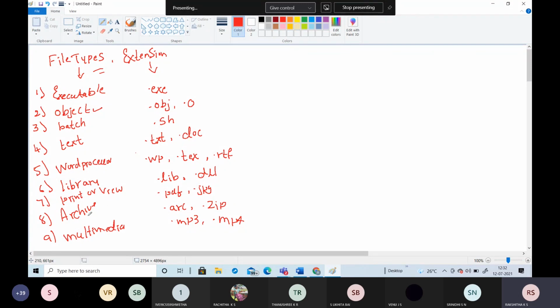And next is the archive. What is the definition of an archive? It is a collection of related types of information. For example, let me take all the module notes of the operating system. I am going to club all the modules from module 1 to module 5, and I just click on archive, and one zip file is created. What does the zip file contain? It is a collection of related information. All the related data can be created in either .zip format or .archive format. And one more